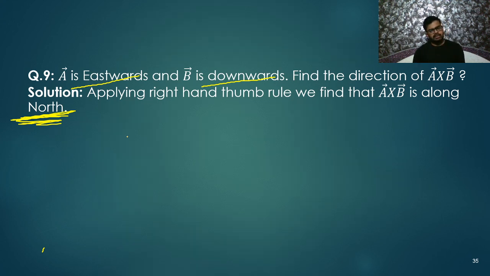Another method is what? This is, let's say, east direction, and this is down. So east first vector, B is downward. East cross downward, so this is cross product. So that will be the direction, what? East, west, north, south. So that is north direction. We are getting north.